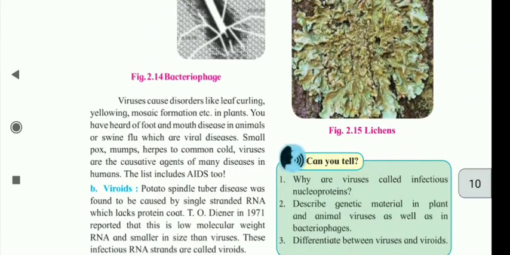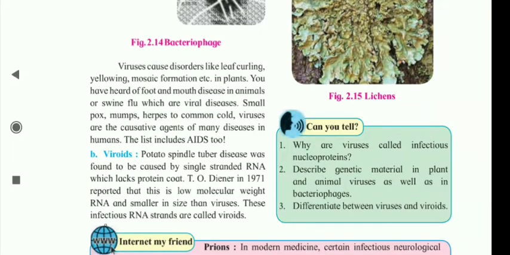Viruses cause disorders like leaf curling, yellowing, mosaic formation, etc. in plants. You have heard of foot and mouth disease in animals or swine flu, which are viral diseases. From smallpox, mumps, herpes to the common cold, viruses are the causative agents of many diseases in humans. The list includes AIDS too.